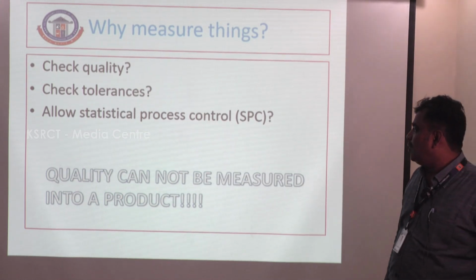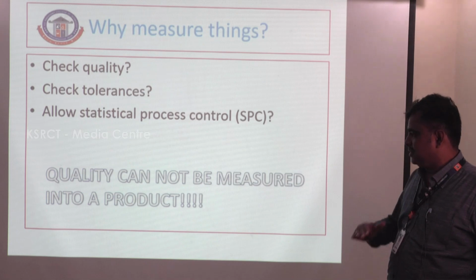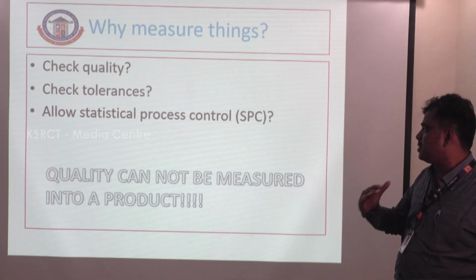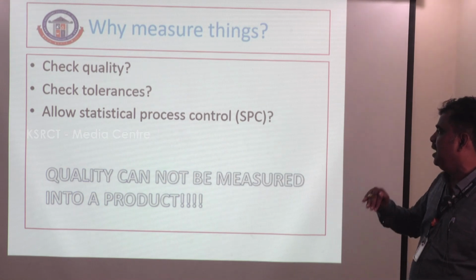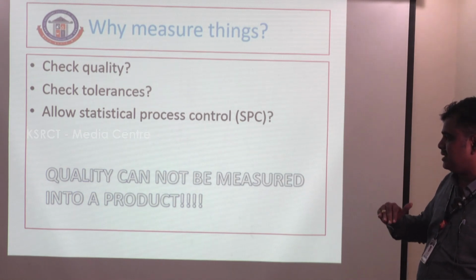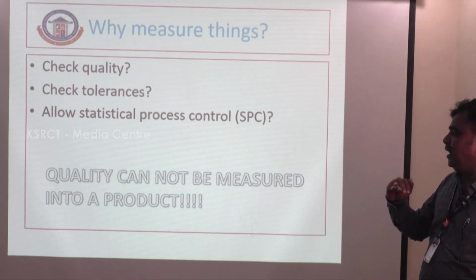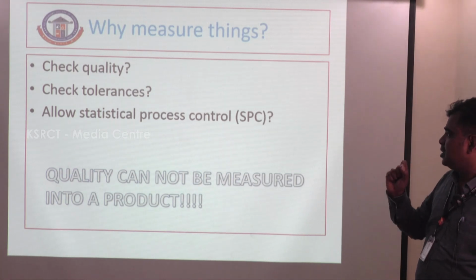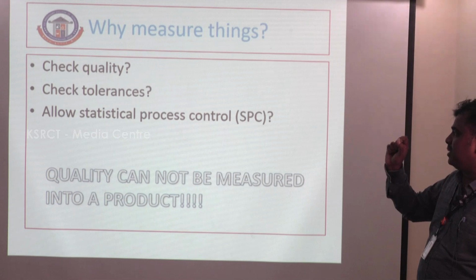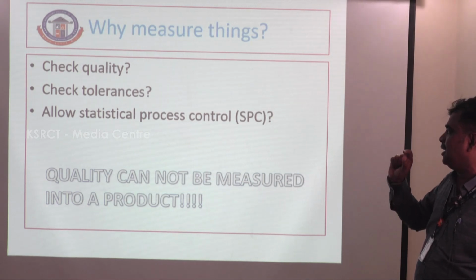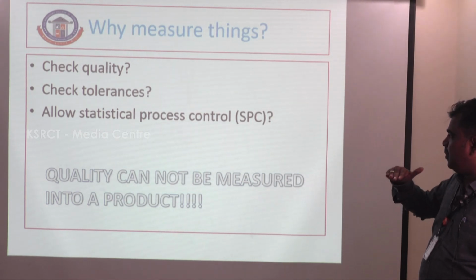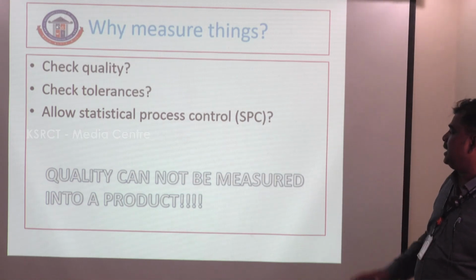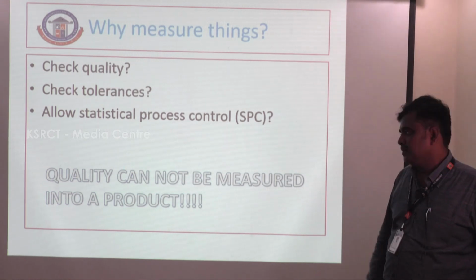Third one, statistical process control. That means allowing a maximum permissible value and a minimum permissible value, an upper limit and a lower limit. For example, checking the length of a component of 30 millimeters: plus or minus 0.1, that is 30 plus 0.1 and 30 minus 0.1, is permissible. That's called statistical process control. So quality can be measured in the product.